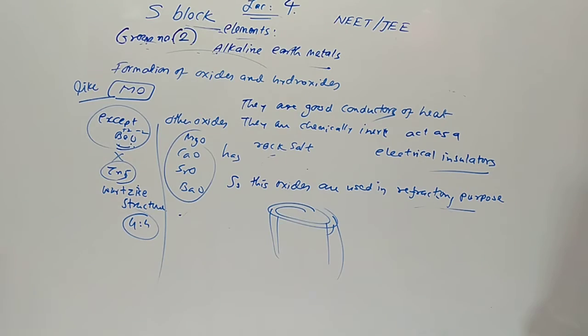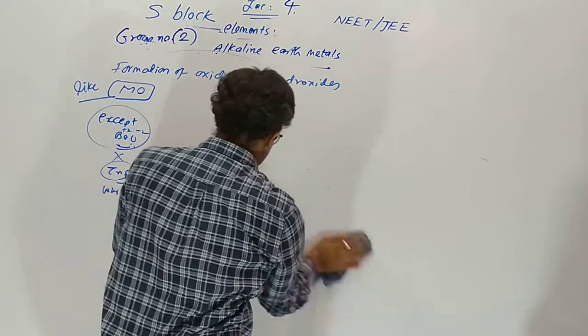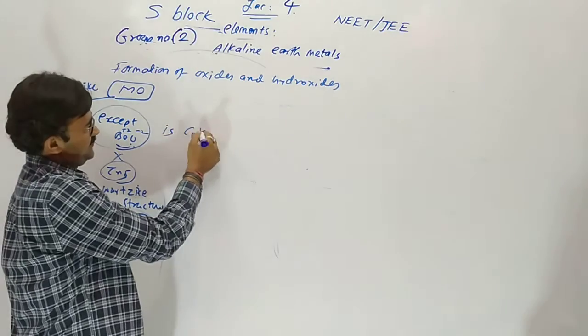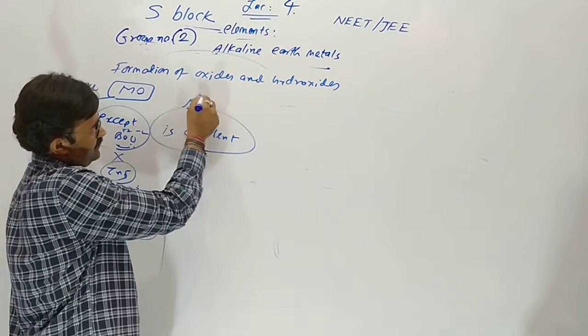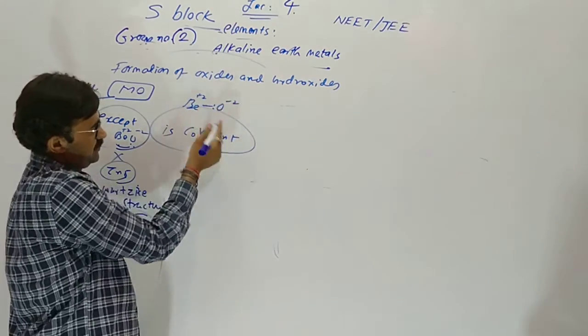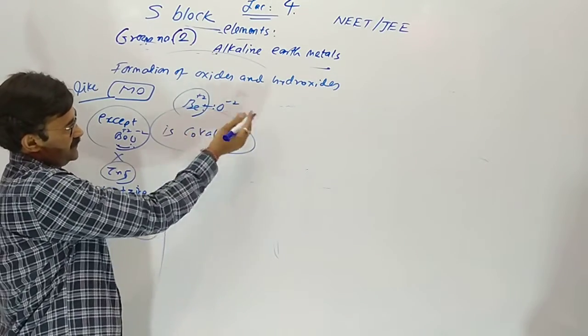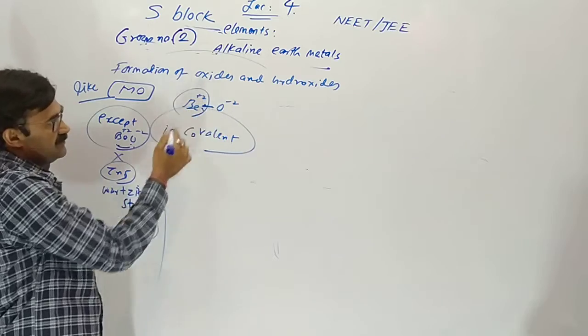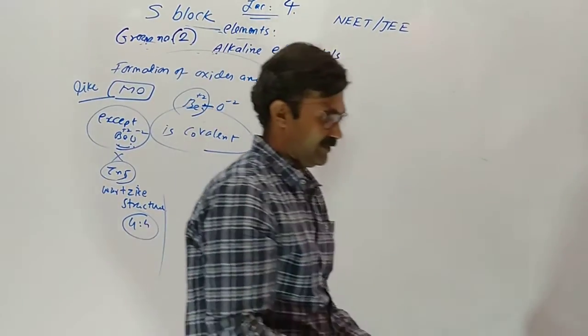Here beryllium oxide is covalent by nature. Due to Fajans rule, it is covalent. Which one is covalent? Beryllium oxide. The size of beryllium is very small, so polarization occurs, and the electron moves toward beryllium. So there is covalent character in the case of beryllium oxide.